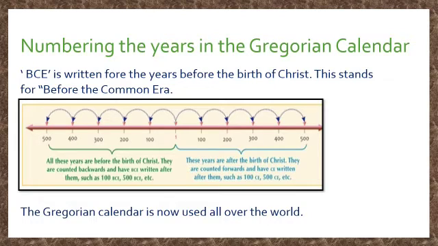You will see that among BCE years, 500 BCE comes before 100 BCE, but in CE years, 500 CE comes after 100 CE. The Gregorian calendar is now used all over the world.